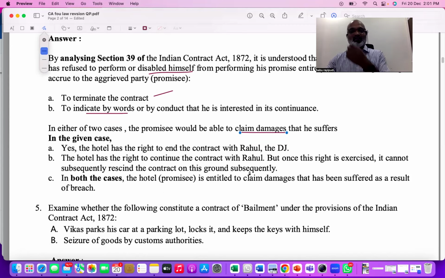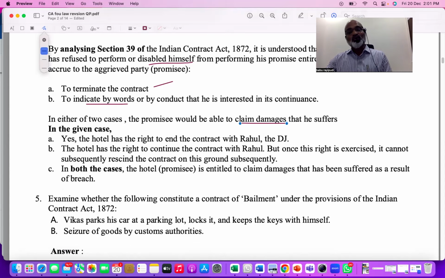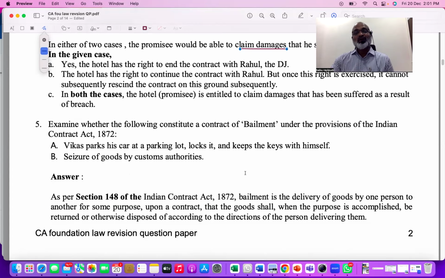Both. So once the right is exercised, it can be. But the only problem is if you have already decided to continue the contract, how can you cancel the contract? You cannot cancel the contract subsequently, right? Then in both the cases, whether you cancel the contract or you continue the contract, no matter what, the affected party has every right to claim damages. Quickly, grasp quickly. If in case you are finding any difficulty, just go back and rehear once again. It's a recorded one. All right. Yes, that is how you need to answer such kind of questions.